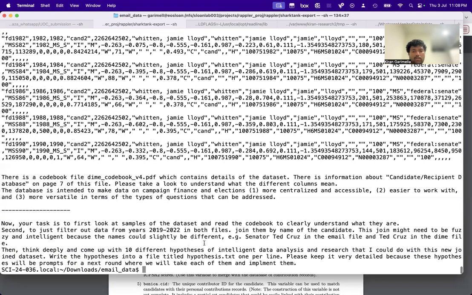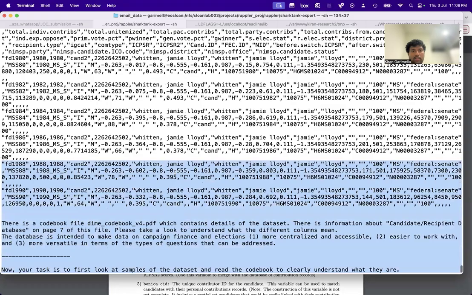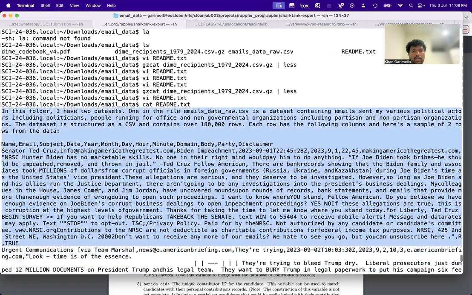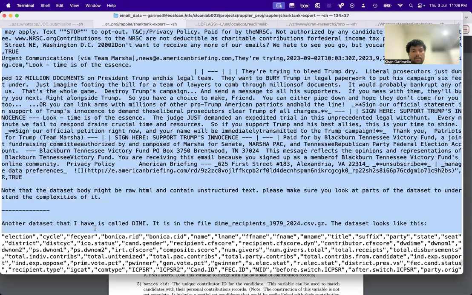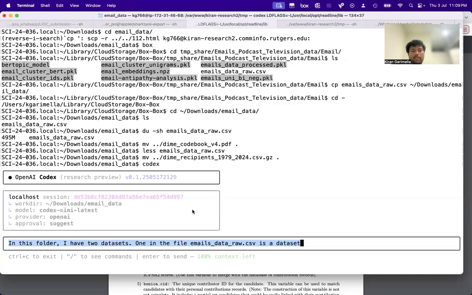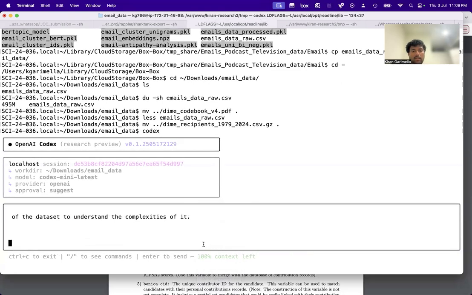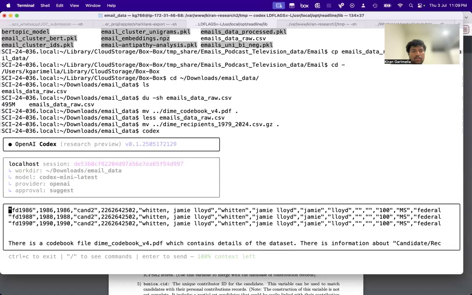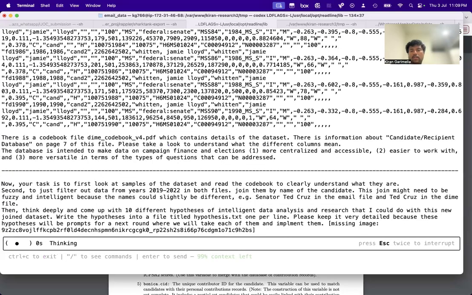So what I'll do now, I don't know if this is going to work, is copy this and paste it here. Okay, let's check how that works.